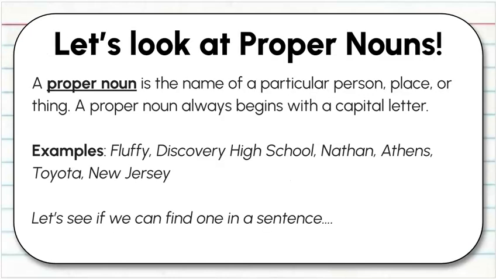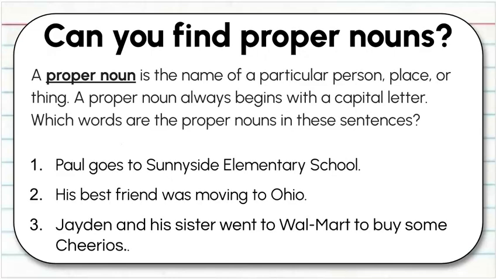Now, let's look at proper nouns. A proper noun is the name of a particular person, place, or thing. A proper noun always begins with a capital letter. Some examples might be Fluffy, Discovery High School, Nathan, Athens, Toyota, or New Jersey. Let's see if we can find one in a sentence. Where are the proper nouns?